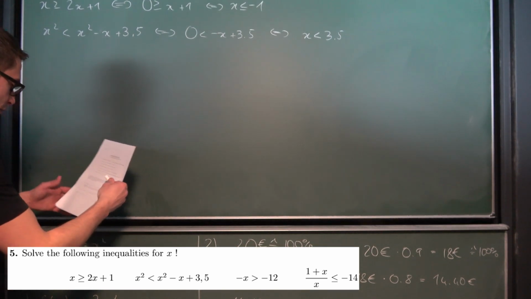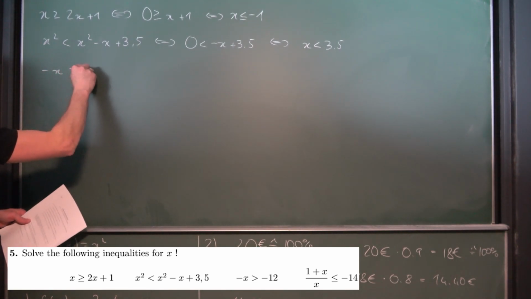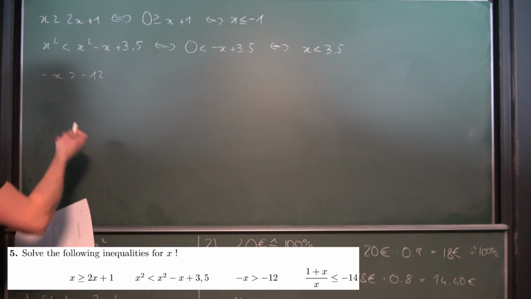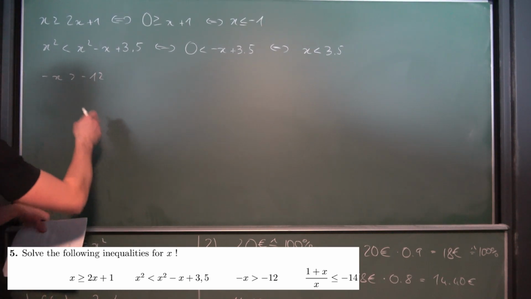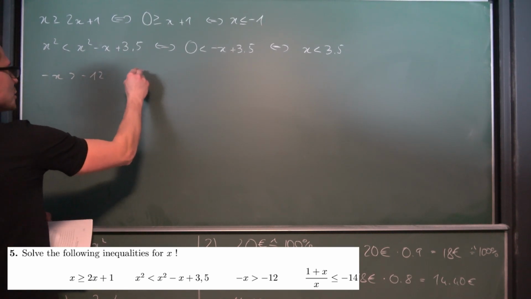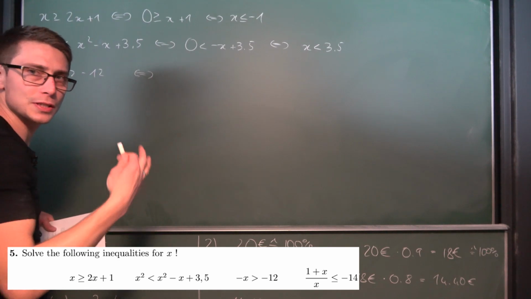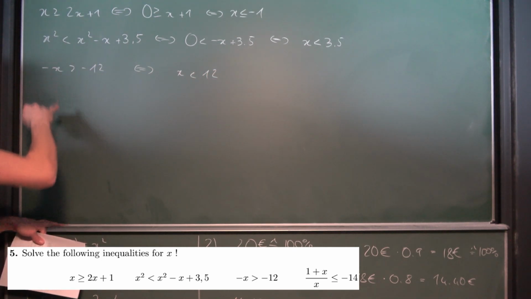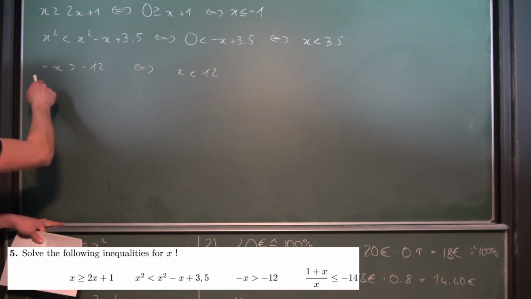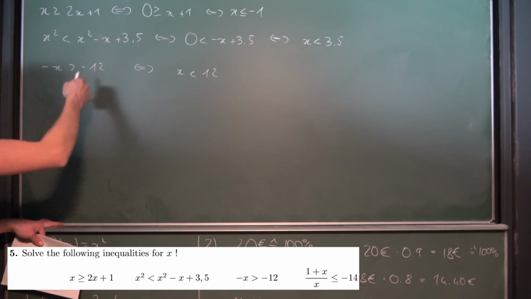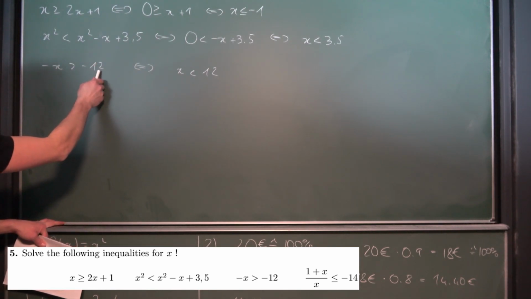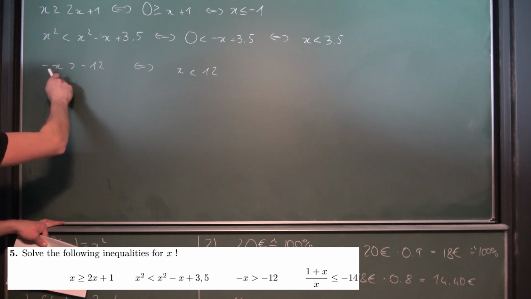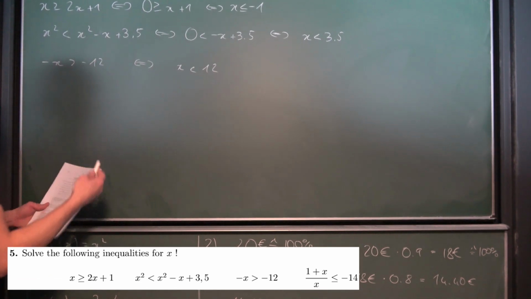Okay, next up we have negative x is greater than negative 12. This right here is the first part where they really need to think about how inequalities work once you solve for x. If you were to multiply by negative 1, the order relation is going to shift around. And if you think about this in numbers, it does make total sense. So x is less than 12. Because if x, for example, is 3, then we have negative 3 is greater than negative 12. And if you then take the negative sign away, then we would have that 3 is obviously less than 12. So this is how it checks out.